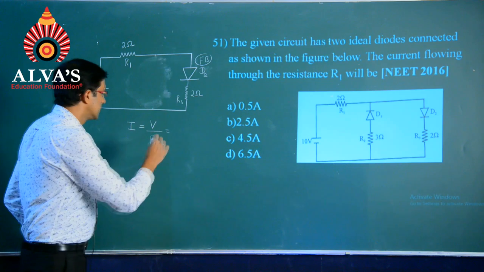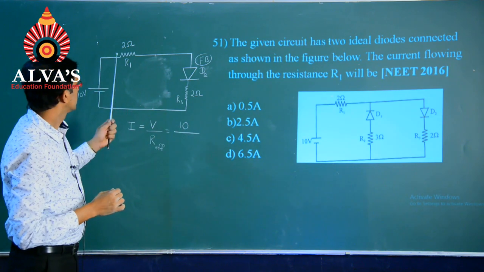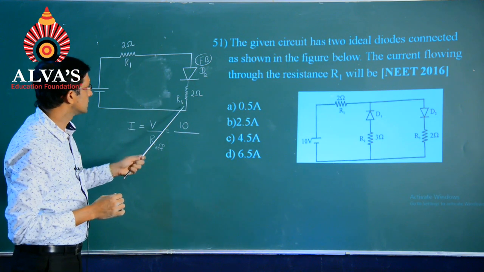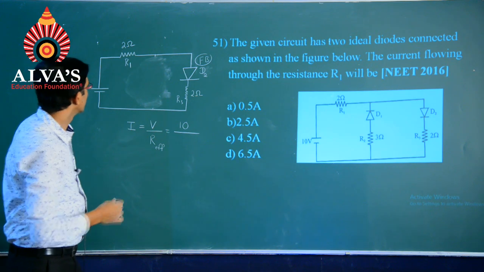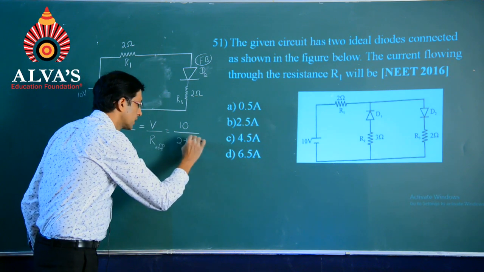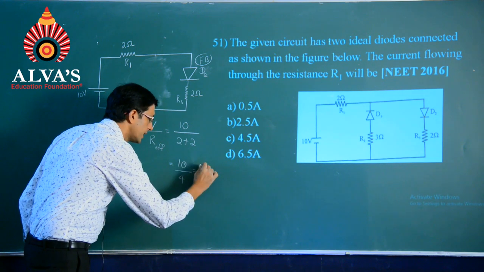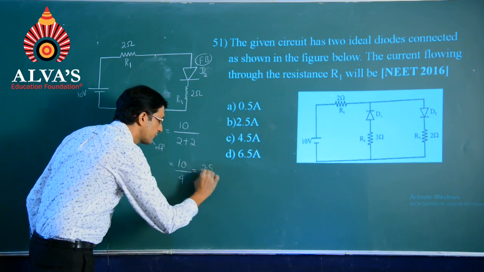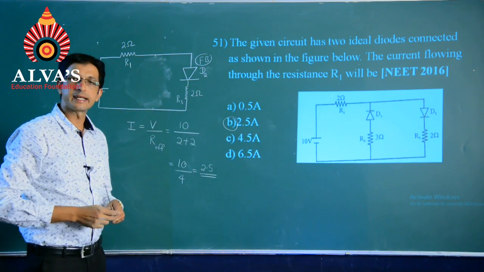So, voltage will be 10, and I can say these two resistors are found to be in series. So, they are going to get added up. So, 10 by 4 will end at 2.5, and 2.5 ends with the second option.